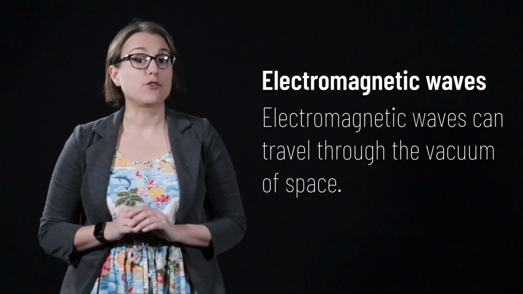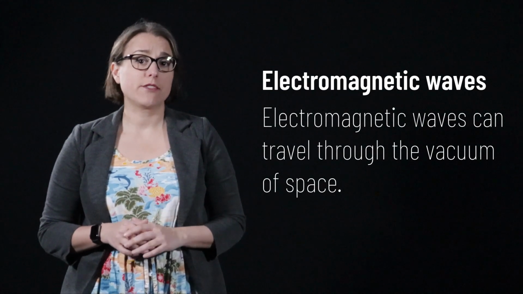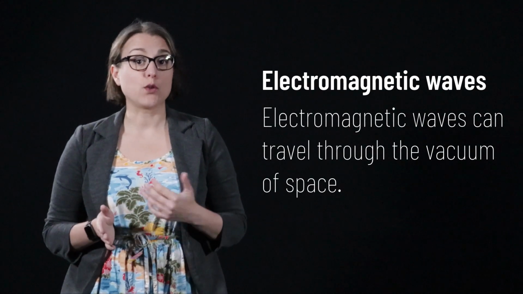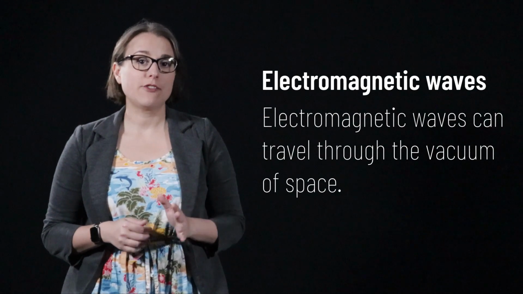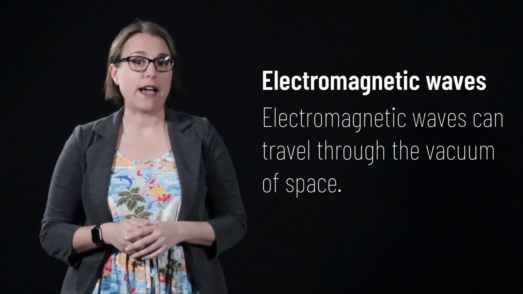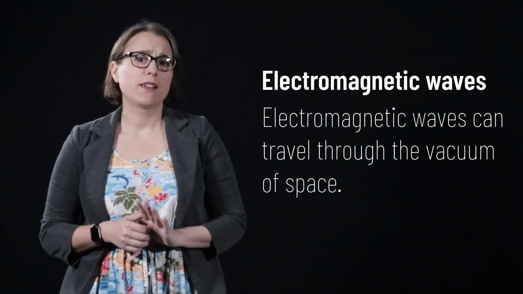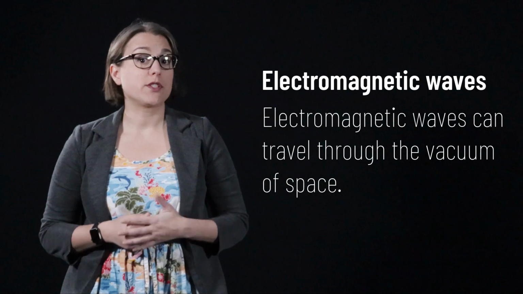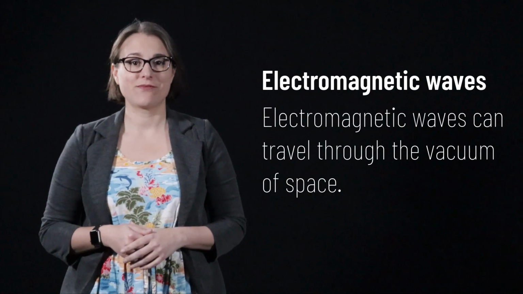Electromagnetic waves are capable of traveling through the vacuum of space. This makes them very different from waves such as sound and water waves that require a medium to travel through. In fact, light travels through the vacuum of space between the stars and our planet. Notably, the sun produces most of the electromagnetic radiation we experience here on Earth.